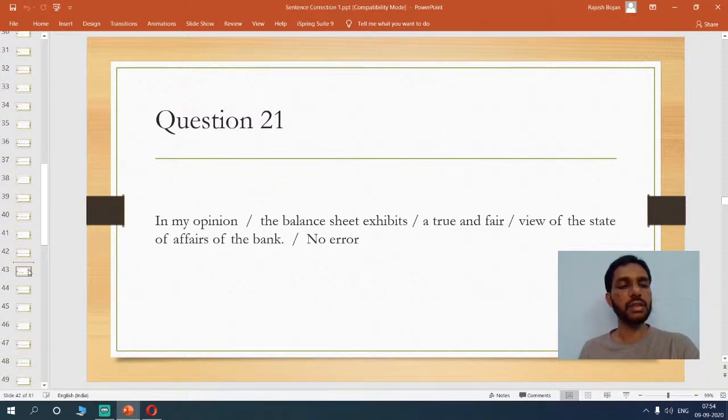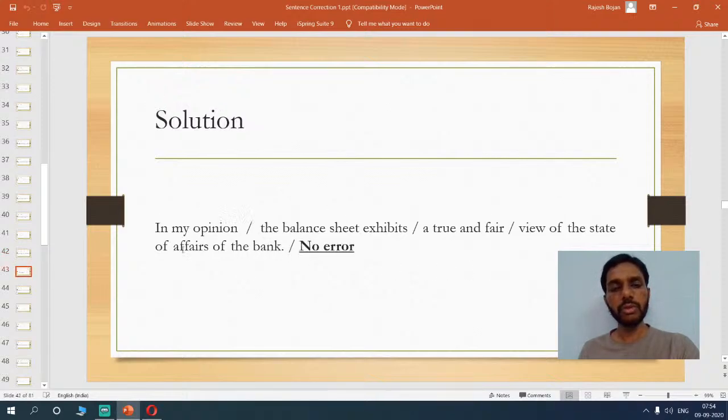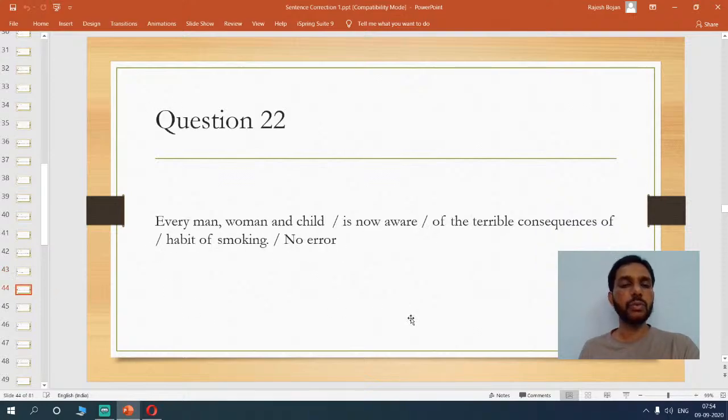So if you look at the solution, you will see that there is no error because everything seems to be fine and match, right? So next question is, every man, woman and child is now aware of the terrible consequences of habit of smoking. Now here we are talking about, say, man, women and child. Now all these people are very different. So every man, woman and child. Okay, it's like more of a general statement. So this seems to be okay. Is now aware of the terrible consequences of. Now till here there is nothing wrong, right?